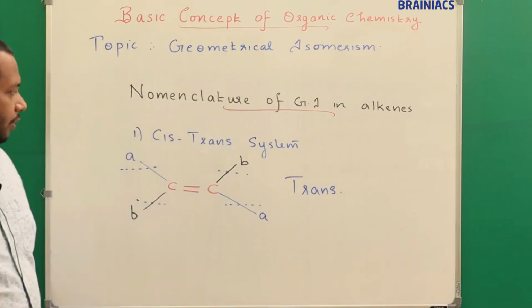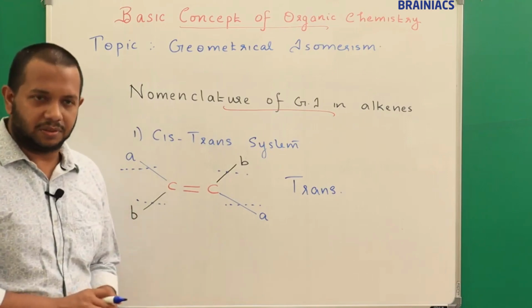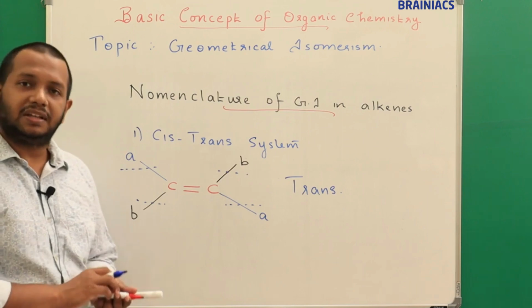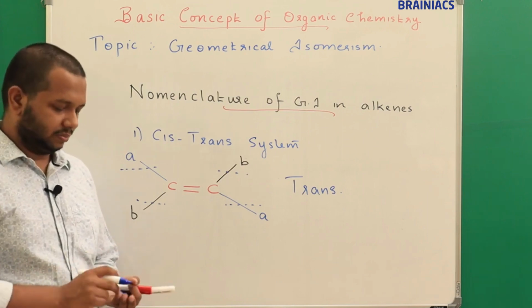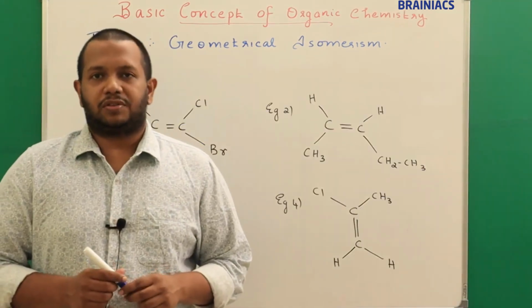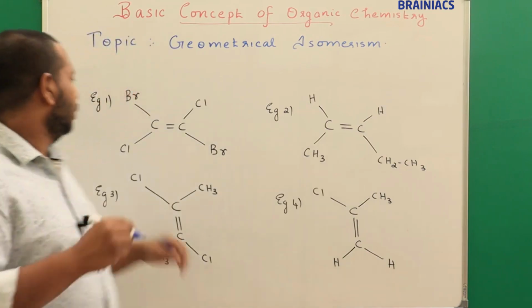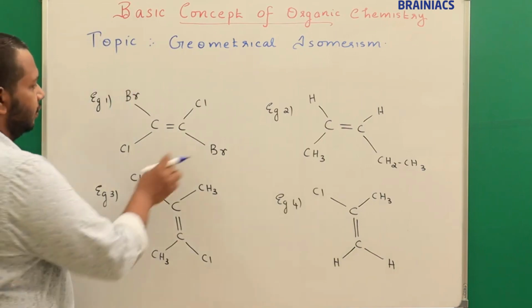Okay. So I hope you got a fair idea what is the cis-trans system. Now we will see real examples to understand the same. Okay. So we were discussing cis-trans isomerism, right? So let's see some of the examples of cis-trans isomerism. So these are real world examples. You could see this compound.